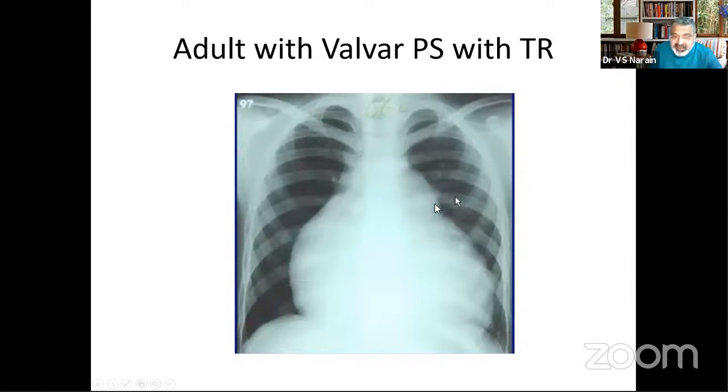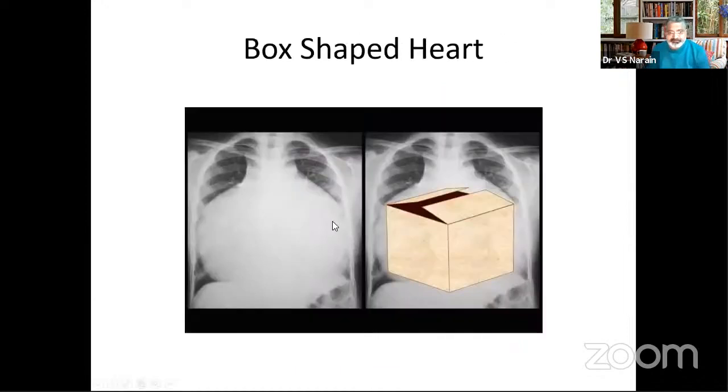This is pulmonary valvular stenosis. And this dilatation is because of right atrial enlargement. Now, suppose I add cyanosis here, this becomes trilogy of Fallot, where you have valvular pulmonic stenosis and reversal of shunt through the atrial septal defect or a PFO. If there is no cyanosis, it is valvular PS alone. If there is cyanosis, it is reversal through an ASD or PFO, the so-called trilogy of Fallot.